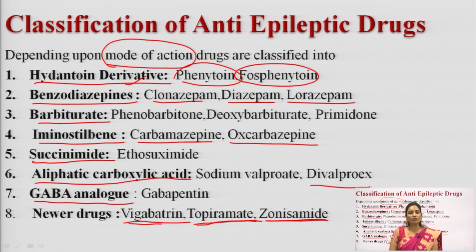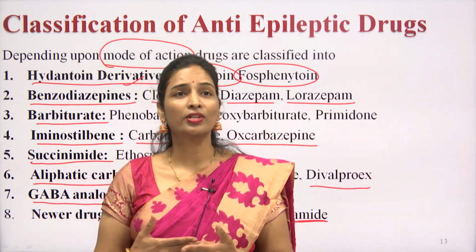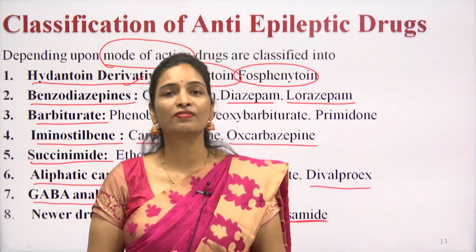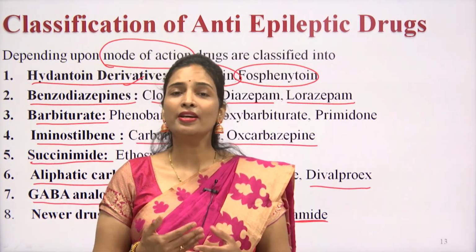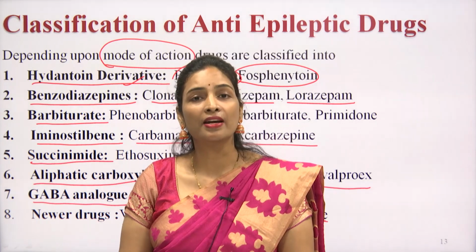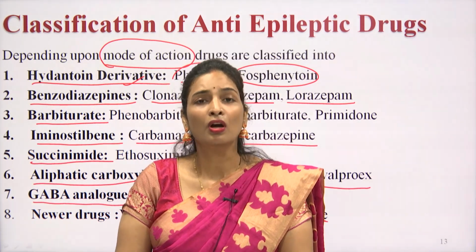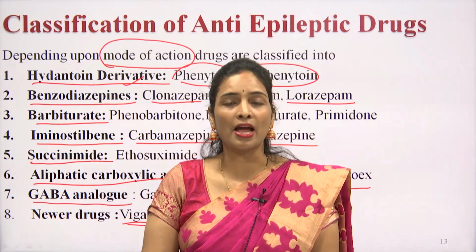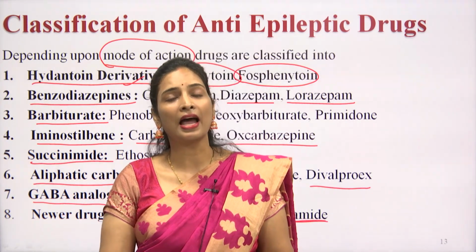So, what are the drugs used in epilepsy? There are a lot of drugs like benzodiazepines, barbiturates, aliphatic compounds, iminostilbenes, succinimide drugs, hydantoin derivatives, newer drugs and GABA agonist drugs. All these are the drugs which are used to treat epilepsy. If you are talking about this classification of anti-epileptic drugs, some of the drugs act on the sodium channel, some block the calcium channel, some increase the GABAergic action, and a few decrease the glutamate action. All these drugs show anti-epileptic action.